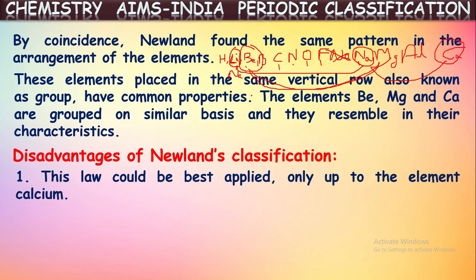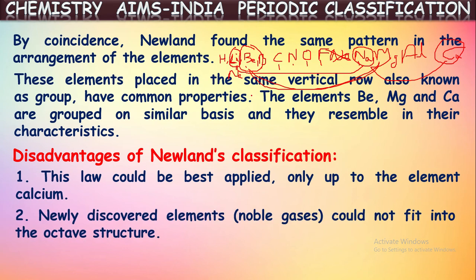One is that this law could be best applied only up to the element calcium. He tried to classify the elements around 60, but the octaves classification is only applicable till calcium, and it is not suitable for the higher elements. That's a major drawback in this classification. So newly discovered elements could not fit into the octave structure. One more major drawback is the discovery of noble gases. Actually, he classified the elements into octaves before the discovery of noble gases.